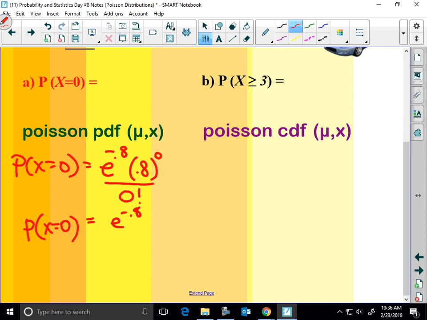Get used to the 0 factorial equals 1. That's critical and doesn't make any sense.